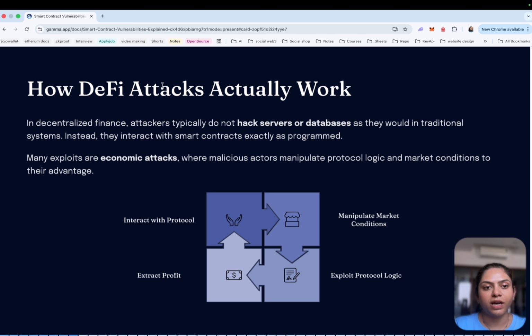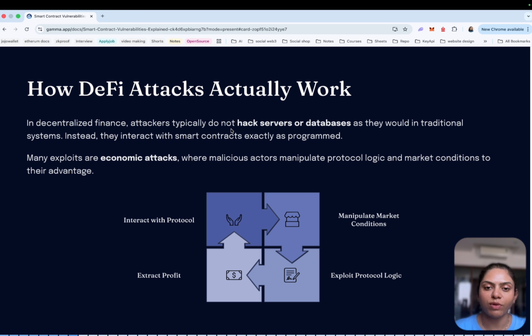So how do DeFi attacks actually work? In decentralized finance, attackers typically do not hack servers or databases as they would in a traditional system. Instead, they interact with the smart contract exactly as programmed. In Web 2, they have to hack the database or the server to attack a company or a particular system. But in decentralized systems, they don't need to hack.